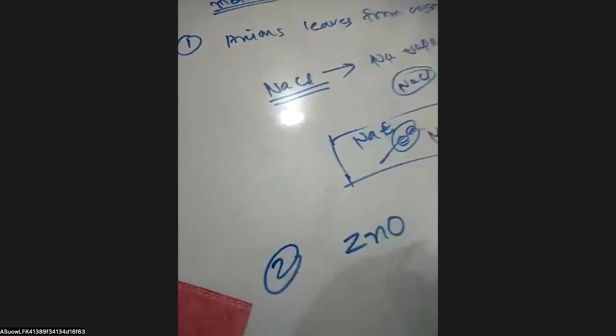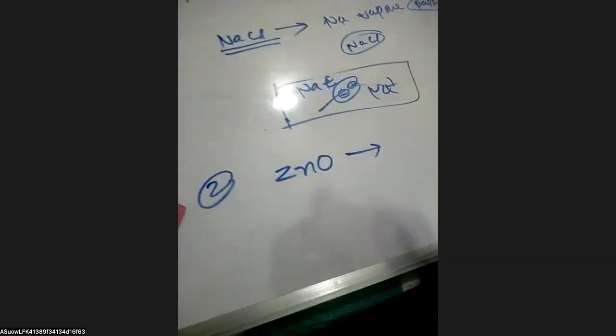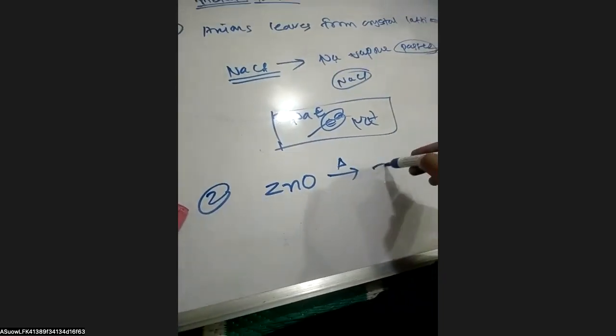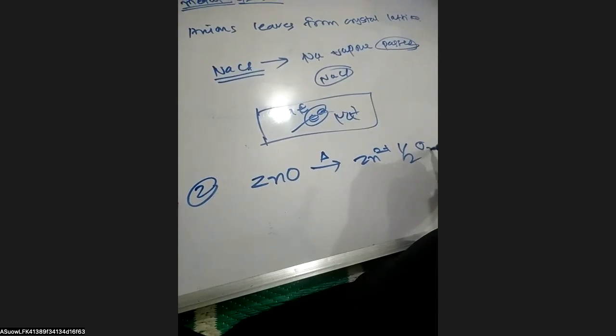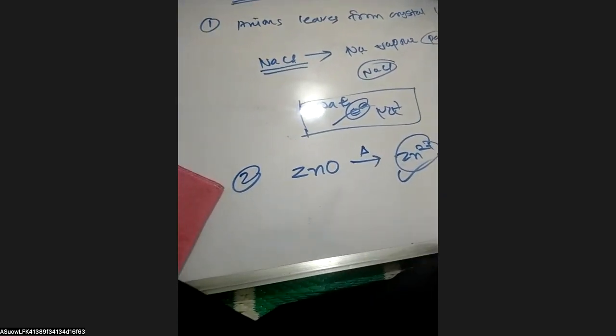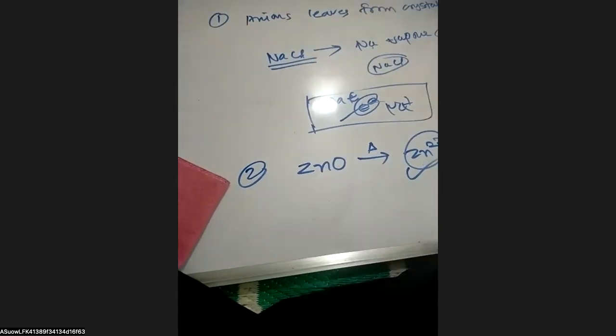When an anion leaves the crystal lattice, one defect is created which we call the metal excess defect. Another one is when the decomposition of ZnO is happening, for example. So here Zn2+ is forming extra.